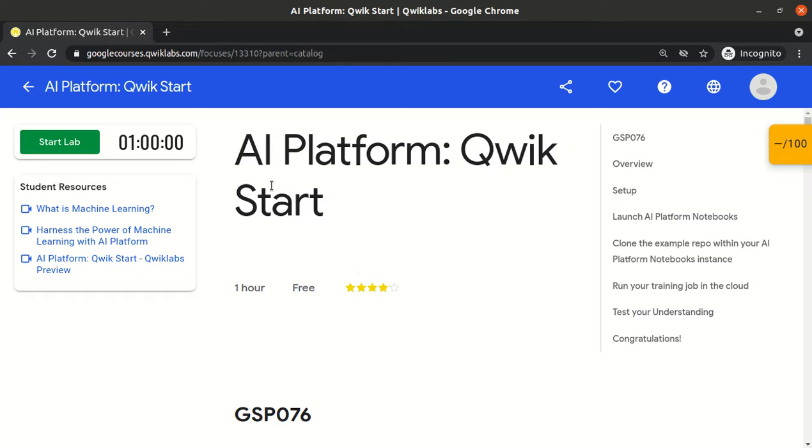Okay, so now we will see one of the labs related to machine learning, and the lab is called AI Platform Kickstart. This is the very basic lab, in which we will explore where the AI option is in the Google Cloud platform, how we will create a new notebook, and what the various commands are. So let's start the lab.